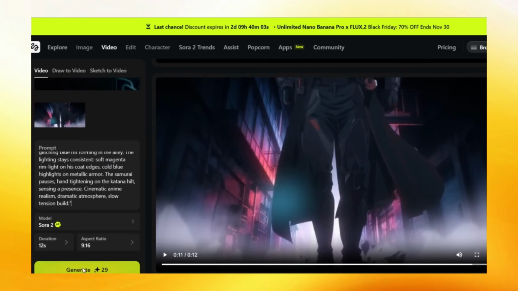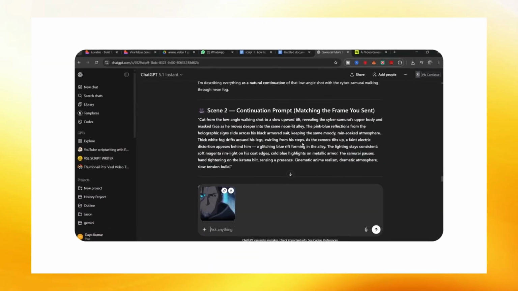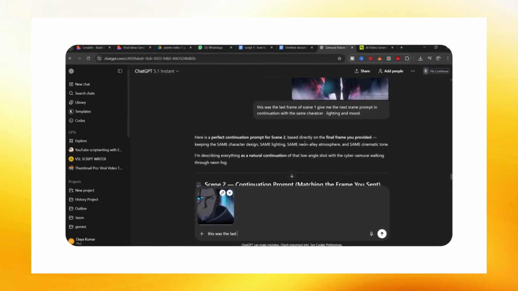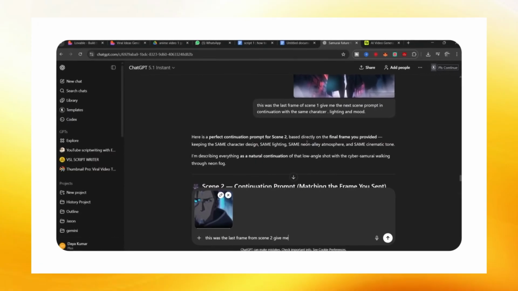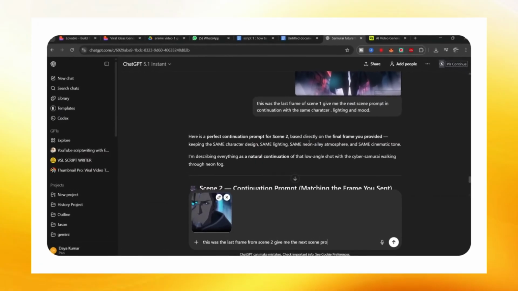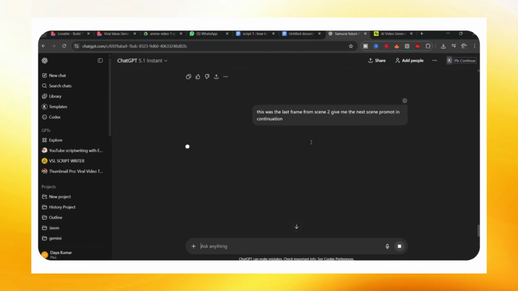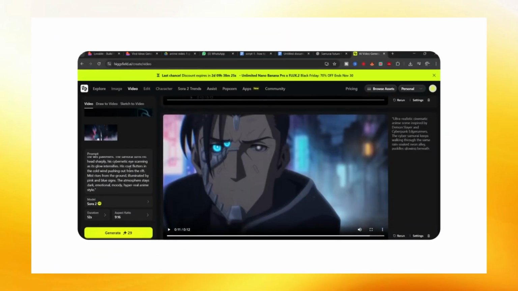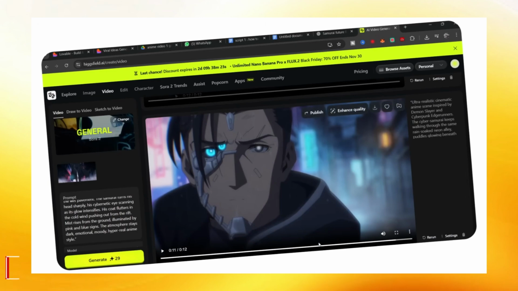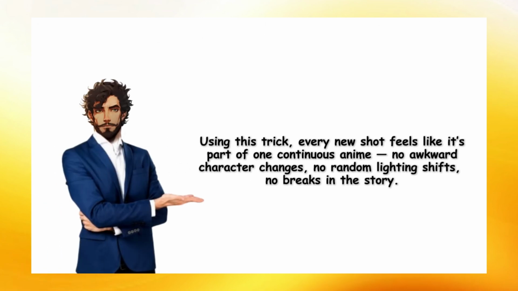All right, everything's ready. Now, just hit generate and let Sora 2 do its thing. And after just a couple of minutes, look at this. Sora 2 just turned words into a full-fledged anime shot in less than a minute. The lighting, the camera movement, the emotion, all there. This used to take professional anime teams weeks. Now it's seconds. Now here's a powerful little trick to make your Sora 2 videos look perfectly consistent, scene after scene like a real anime episode.